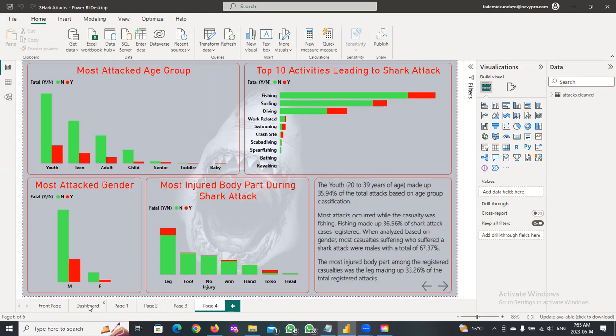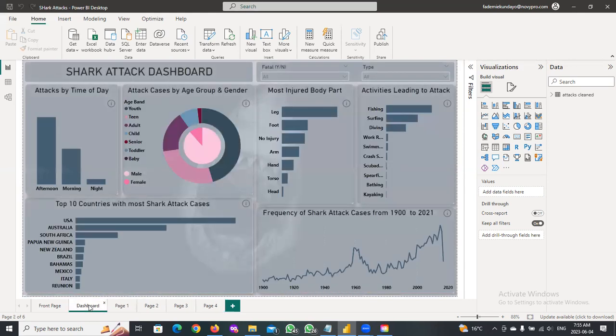We compiled everything to create the dashboard, showing how we can interact and come up with a quick visualization of the report, and easily get a quick insight into shark attacks globally from 1900 to 2021. We also have filters to show whether it was fatal or not, and whether it was provoked or not.